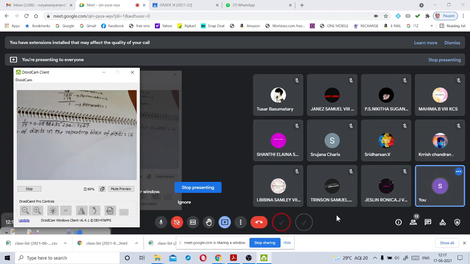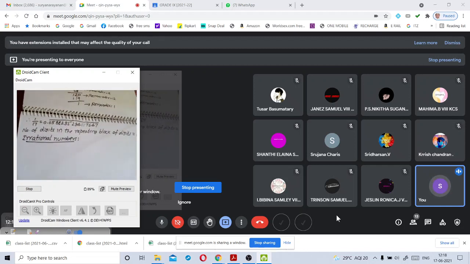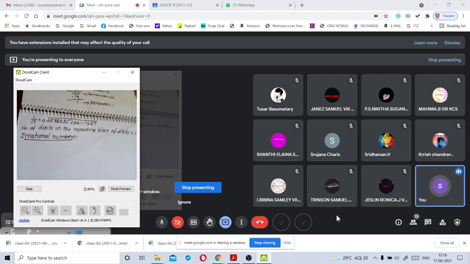Let us discuss non-terminating, non-recurring decimals. These are called irrational numbers. Non-terminating, non-recurring decimal numbers are called irrational numbers. Now let us discuss the definition of irrational numbers. Previously, we have discussed about rational numbers. Can you tell me the definition of a rational number?